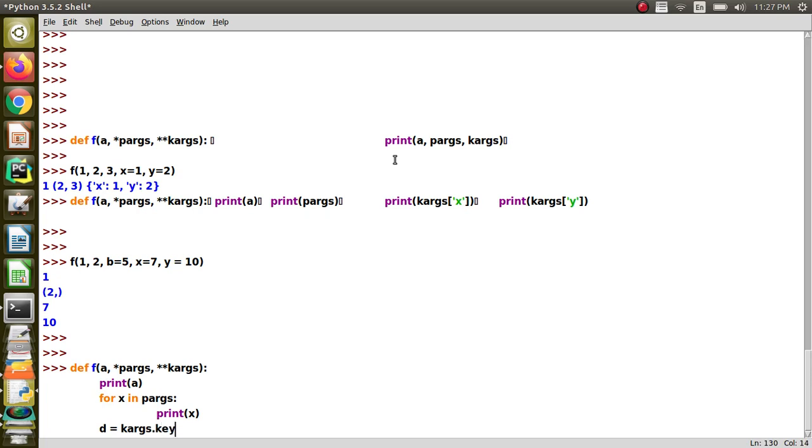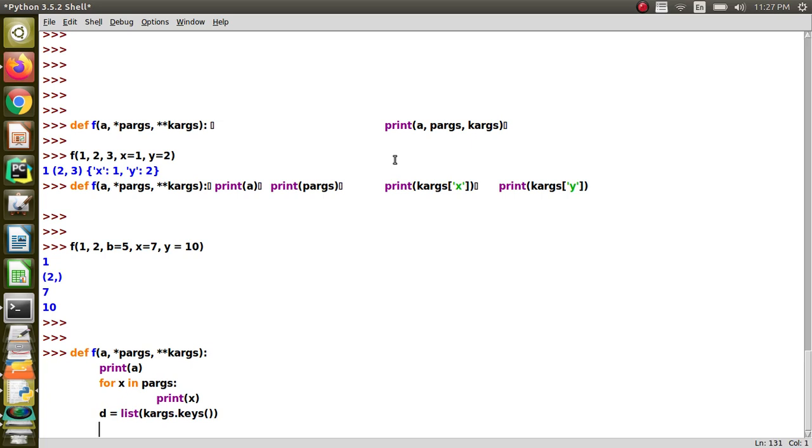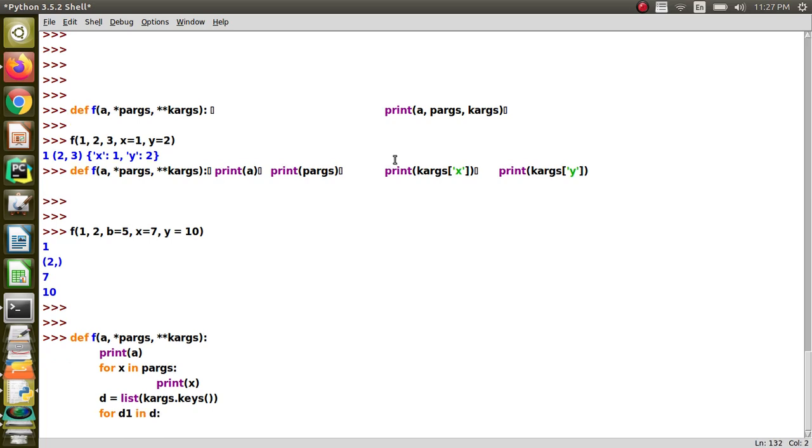I can convert it into a list because it will return a generic sequence, and then I can say for d1 in d. d is a list of keys. I can say print k-args of d1.